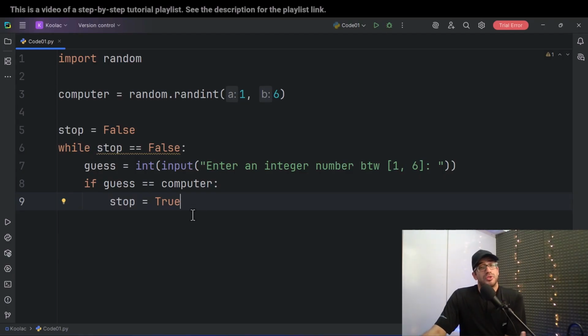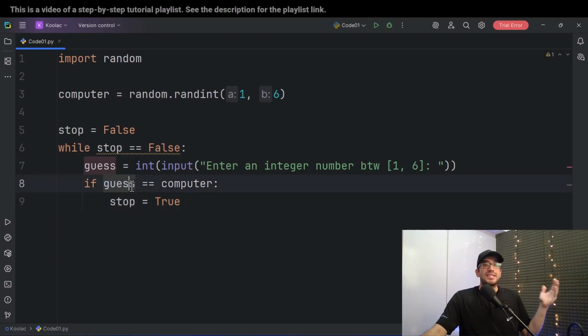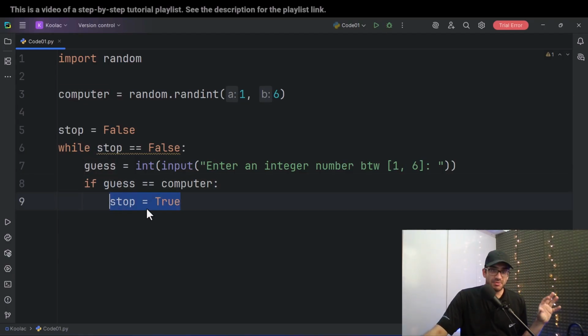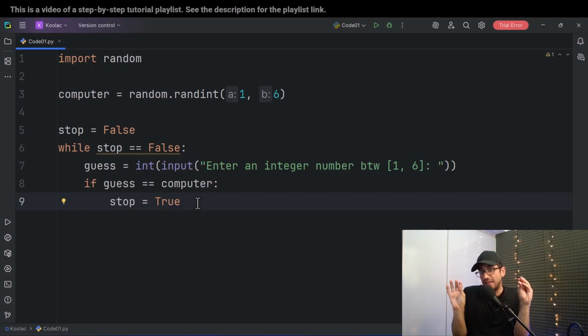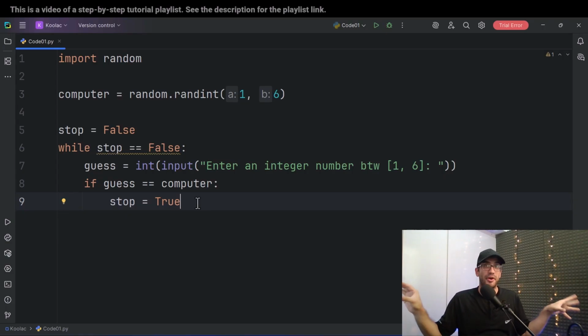But otherwise, no, we should continue. So if guess is equal to computer, we're going to do this. But otherwise, we're not going to do anything. We're not going to touch the stop variable. But if the guess is exactly the thing that the computer has chosen, if our guess was correct, yes, in that case, we're going to change the stop variable. But otherwise, no, we're not going to change the stop variable.